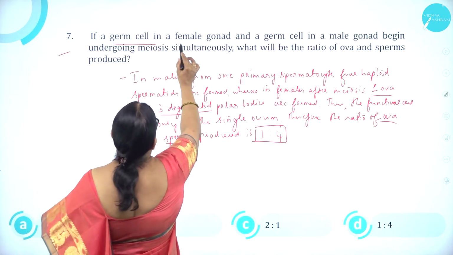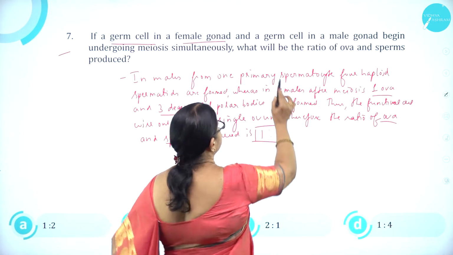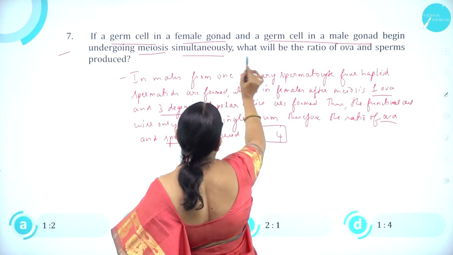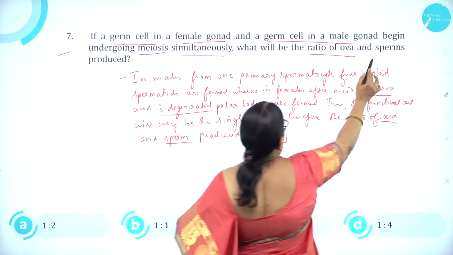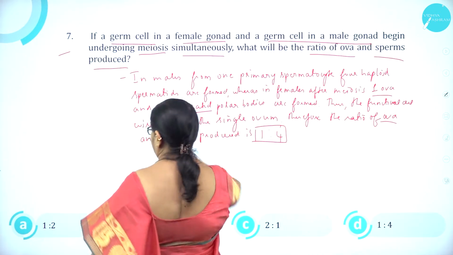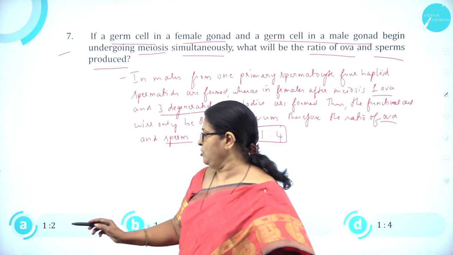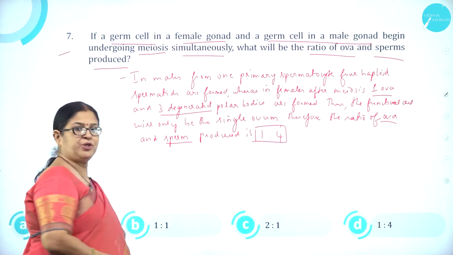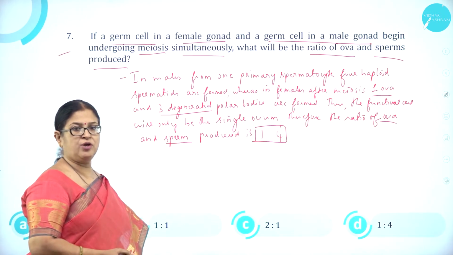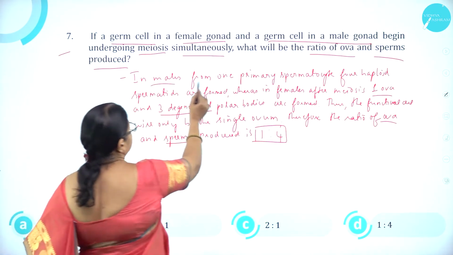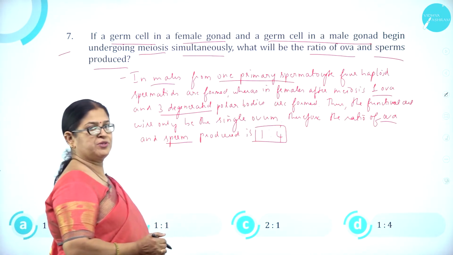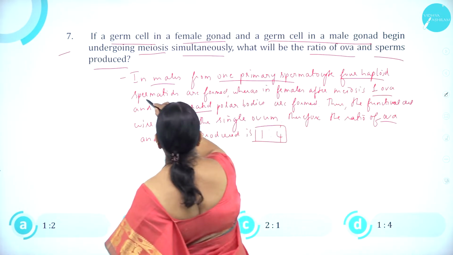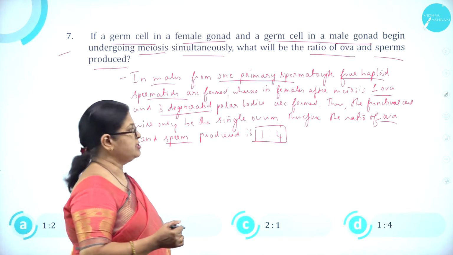If a germ cell in a female gonad and a germ cell in a male gonad begin undergoing meiosis simultaneously, what will be the ratio of ova and sperms produced? Option A, 1:2. Option B, 1:1. Option C, 2:1. And option D, 1:4. In males, from one primary spermatocyte, we know how many? 4 haploid spermatids are formed through a process called spermatogenesis.